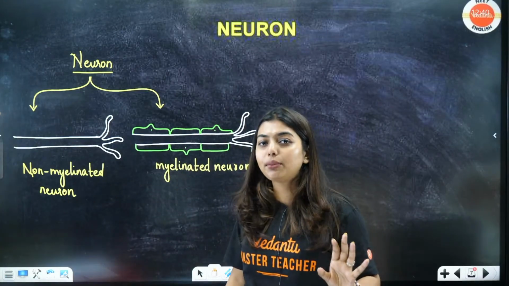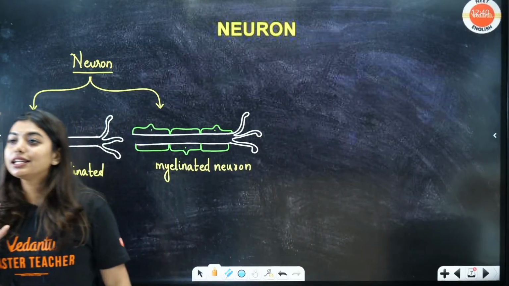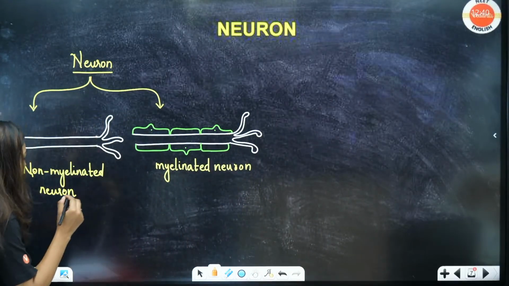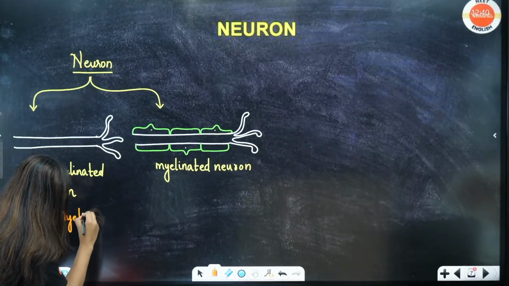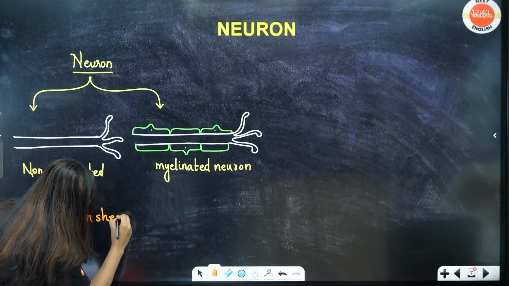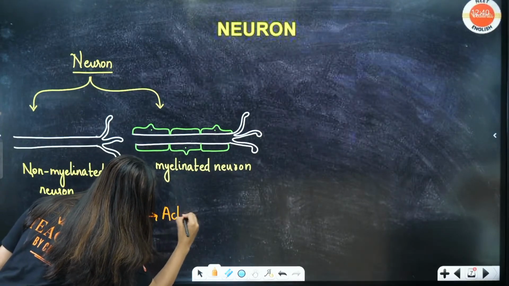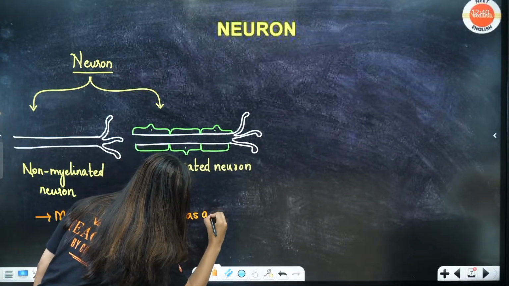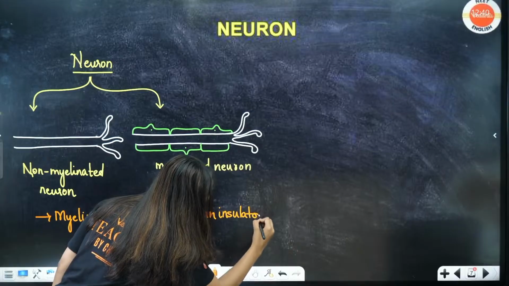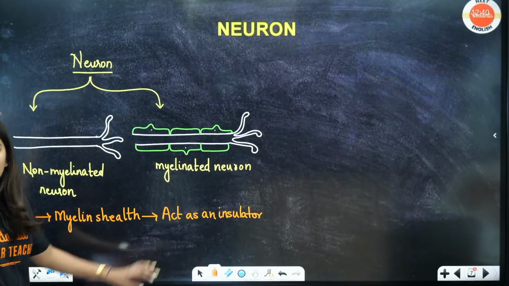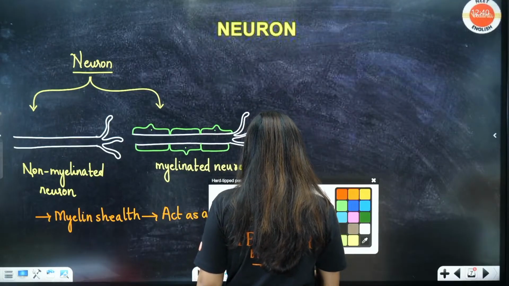Now what is the job of the myelin sheath? The job of the myelin sheath is very simple: it has to act as an insulator. So myelin sheath's function is to act as an insulator. Done. Now understand, we have two types of nervous system.